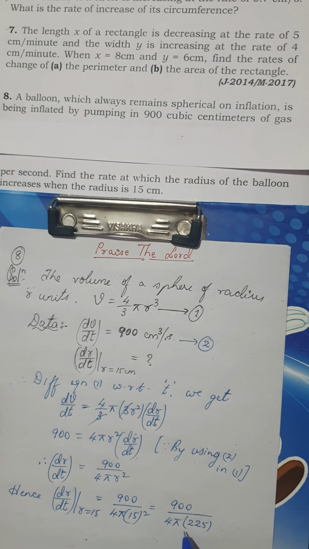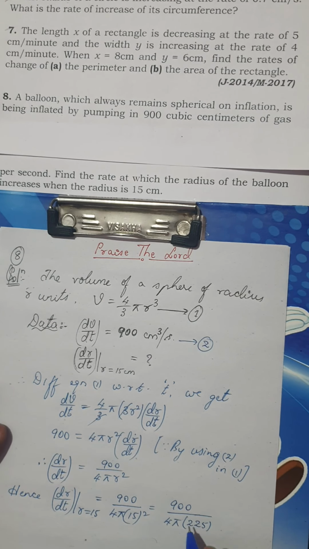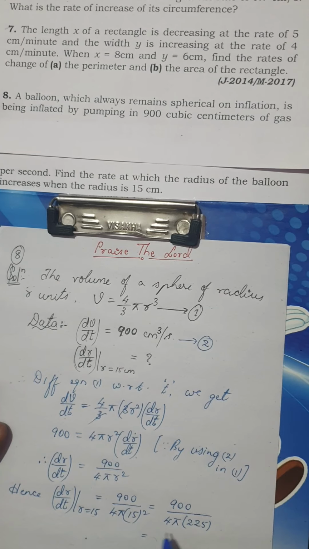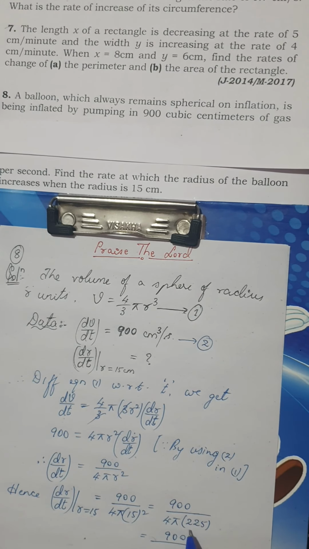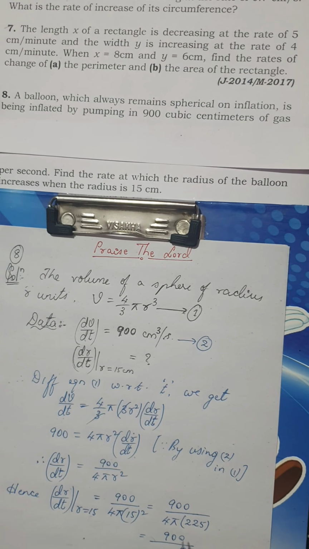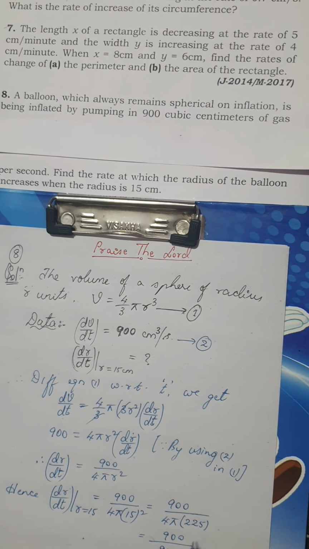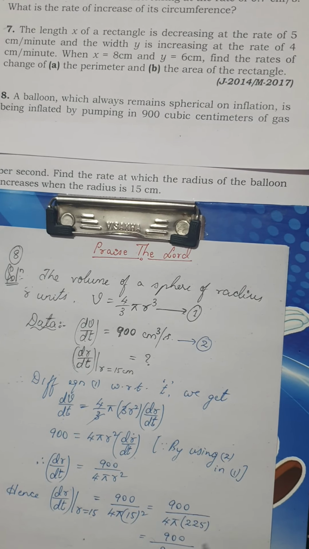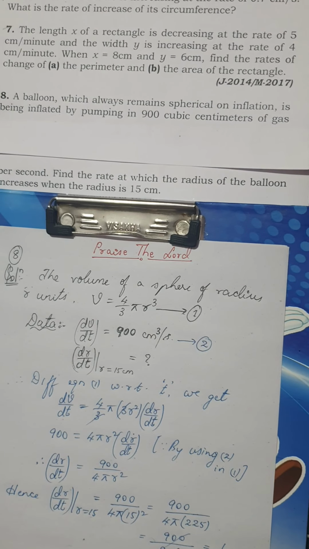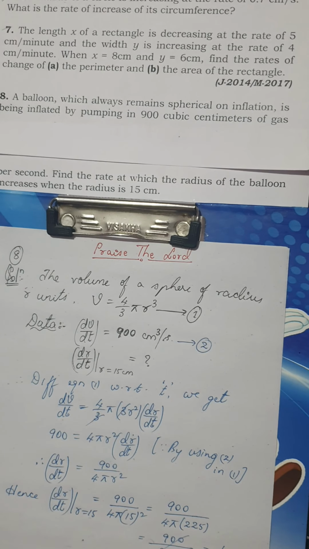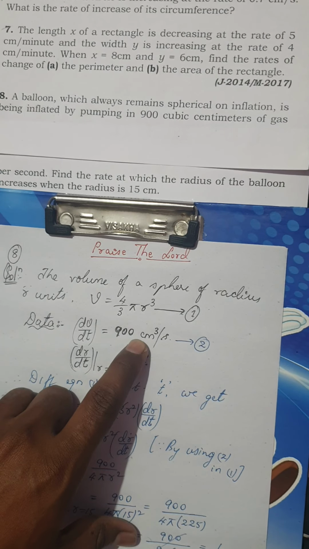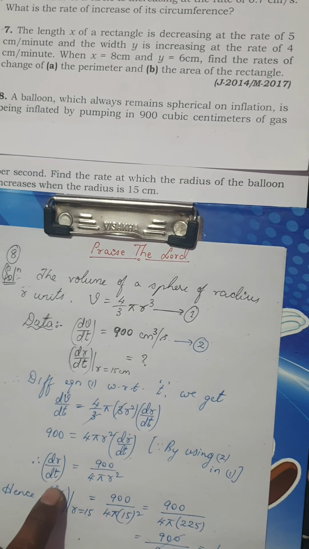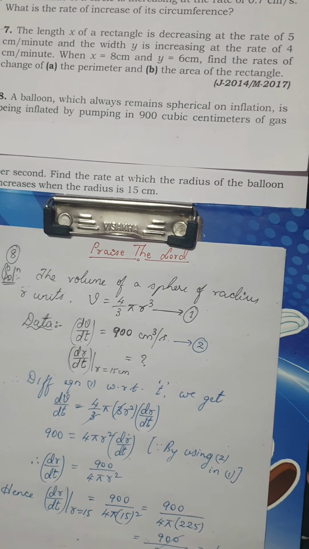So 225, 4 times, how much is that? So 225, 4 times would be 900, isn't it? So 225 2 times is 450. 450 doubled becomes 900. So it is 900 pi. You can use calculators. So 900 gets cancelled. You will get 1 by pi. The unit of radius is centimeter. Okay. Per unit of time is second.